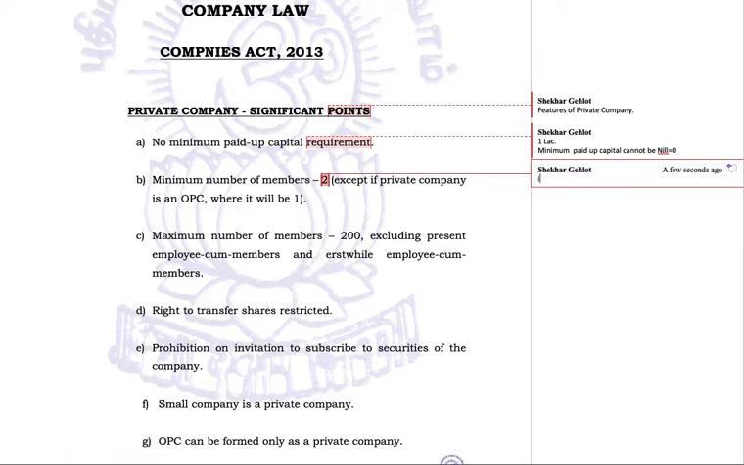That is, initial subscribers to the MOA. MOA is short for memorandum of association, must be 2, and this is the minimum. You cannot have it lower than this. If you want to have it lower than this, you go and incorporate a one person company, which is a different company.